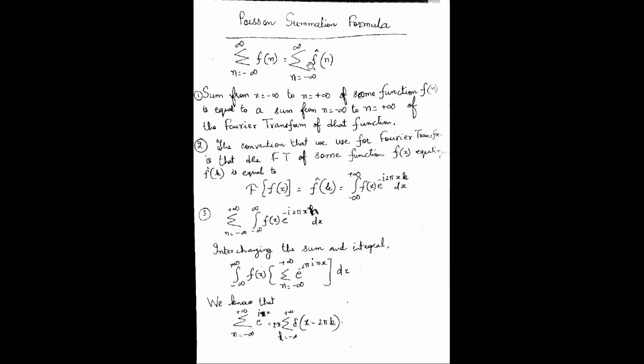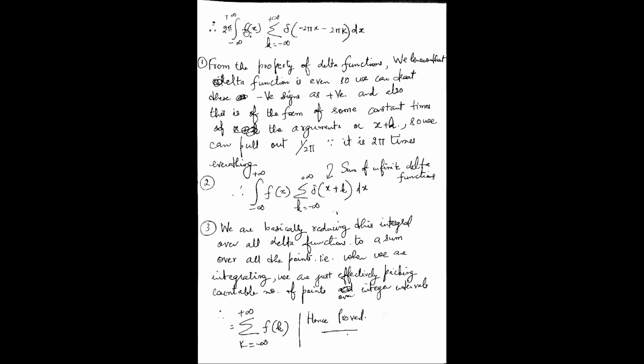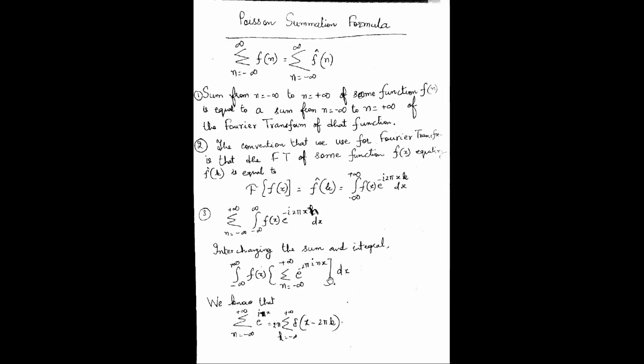So I started with this equation. I'm using some renowned formulas which can be easily proved also. I will give you the proofs also. I have used these formulas here, so I have started to prove this summation formula. I started with the Fourier transform and then interchanged the sum and integral. After interchanging the summation and integral, I can say it is 2 pi, because this is what the formula is.